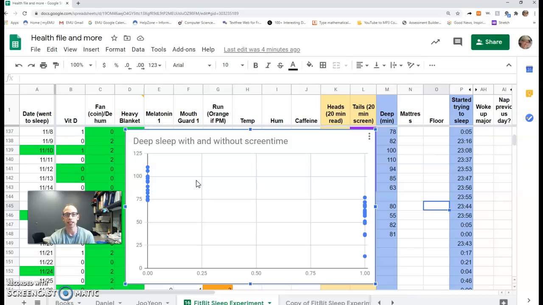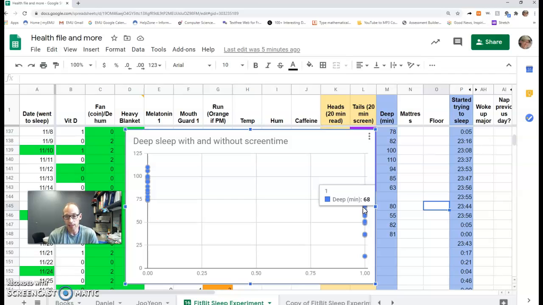One thing that I see, and we haven't really talked about correlation yet in general, how to put a number to this, but even without talking about it, you can probably see a trend that these dots tend to be higher than these dots, higher in terms of the vertical axis there. In other words, on the nights when I didn't have screen time before I went to bed, I tended to get more deep sleep than on the nights when I did do some kind of screen time before bed.